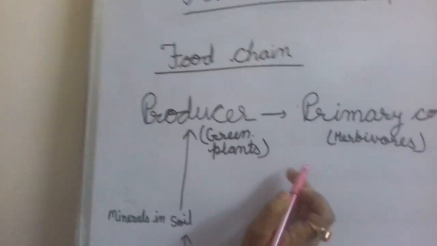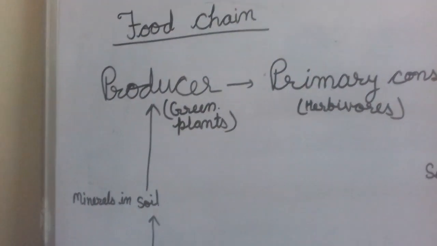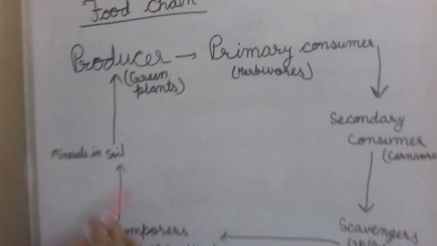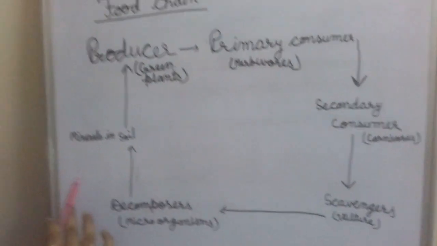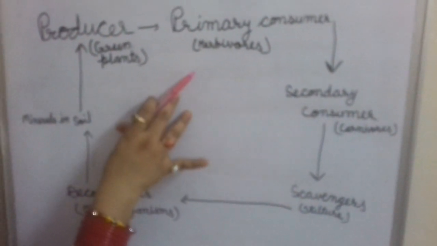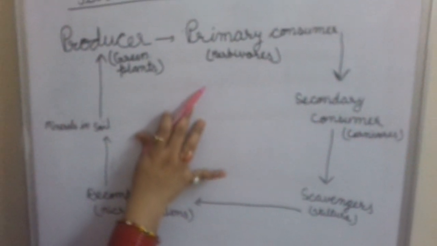In this way, the food chain runs continuously and the ecosystem gets balanced. Understand? Hope you understand very well.